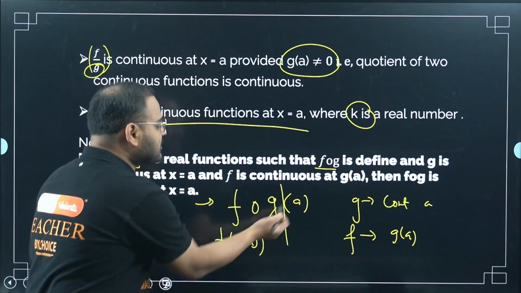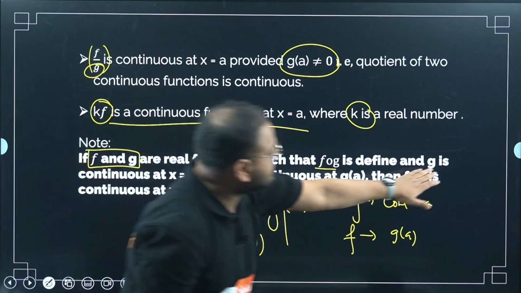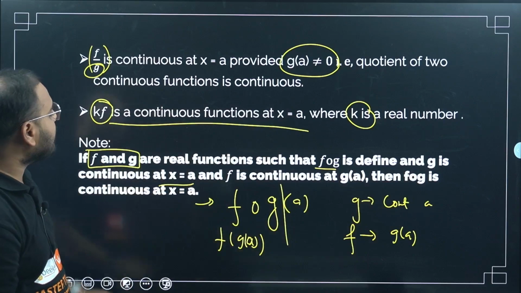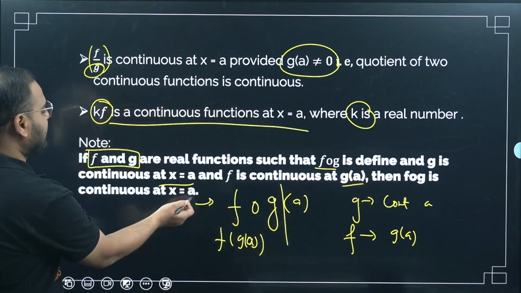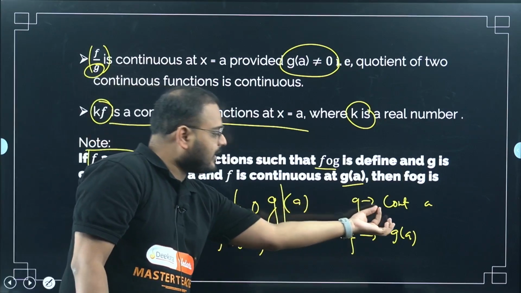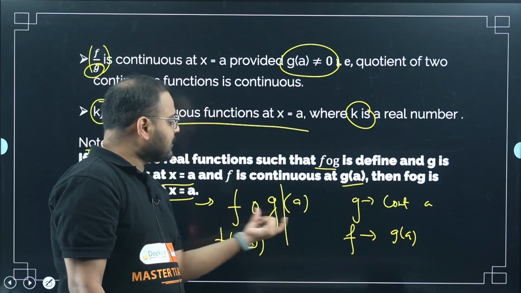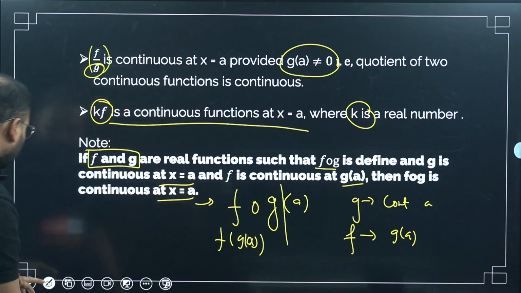Then I can say fog is continuous at point a. Okay, so please check. G is continuous at point a and f is continuous at point g of a. Then I can say fog is continuous at point a. Correct? Remember, look at the order. If g is continuous at point a and f is continuous at point g of a, then I can say fog is continuous at point a. Okay, this is simple.